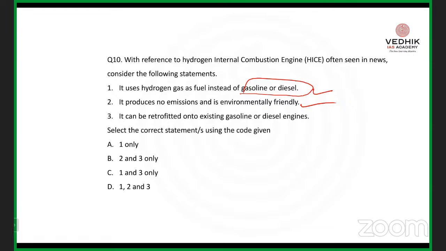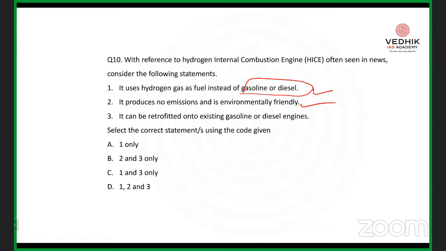So what we are supposed to do is gradually replace one form of energy with another form. In case of hydrogen based internal combustion engines, the company claims that there is no emission, and that it is an eco-friendly project. Then it can be retrofitted onto the existing gasoline or diesel engines. What about the last statement? Without much more modification, are we able to shift towards hydrogen powered internal combustion engines?